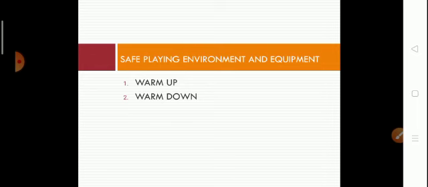Some of the advantages of warm-up include raised maximum oxygen intake, a reduction in the oxygen needed for a specific activity, and a reduction in the resistance of pulmonary blood flow.